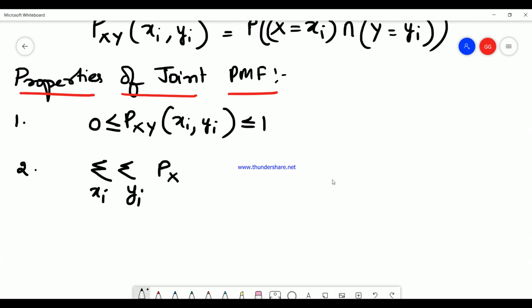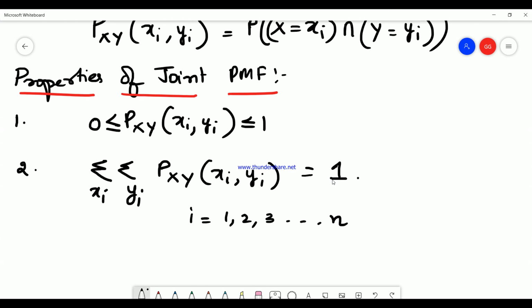So if you add all these joint probability mass functions, where i is varying from 1, 2, 3, so on to n, you will get equal to 1. I hope you know that the addition of different probability values will always be equal to 1. Therefore the probability mass function can be between 0 and 1, and adding all of them for i from 1 to n gives the result as 1.